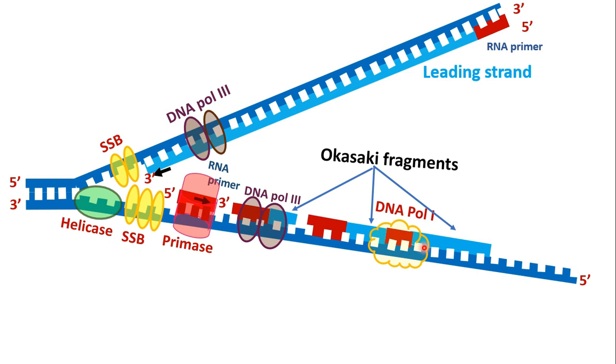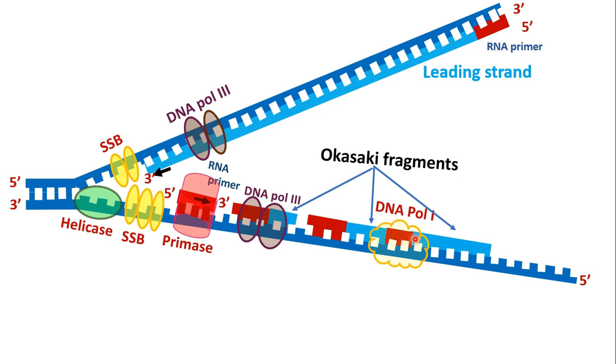Then DNA polymerase 1 will catalyze synthesis of 5' to 3' direction of short fragment of DNA that replaces the RNA primer. Okay, so these short places, that is this gap, is filled by DNA polymerase 1.